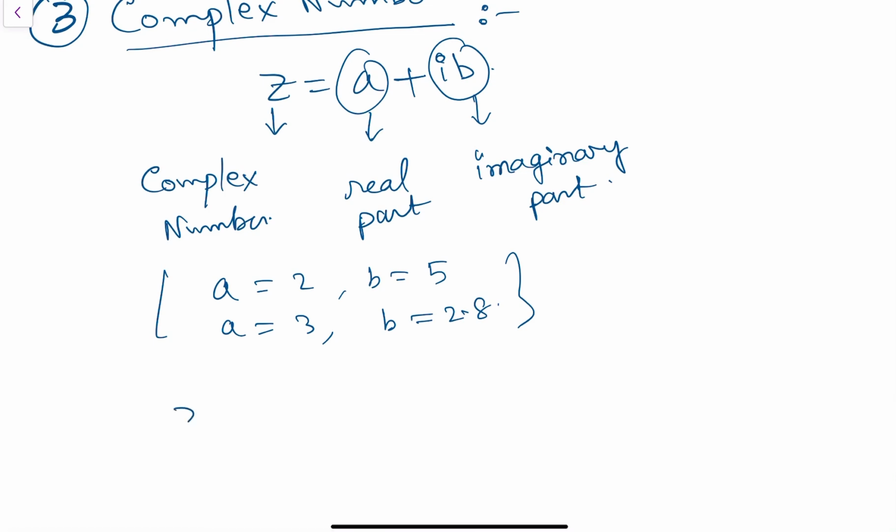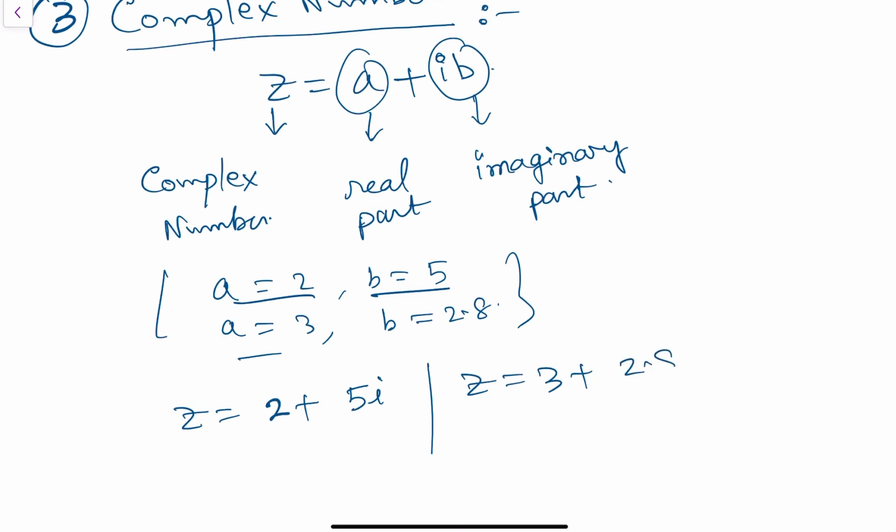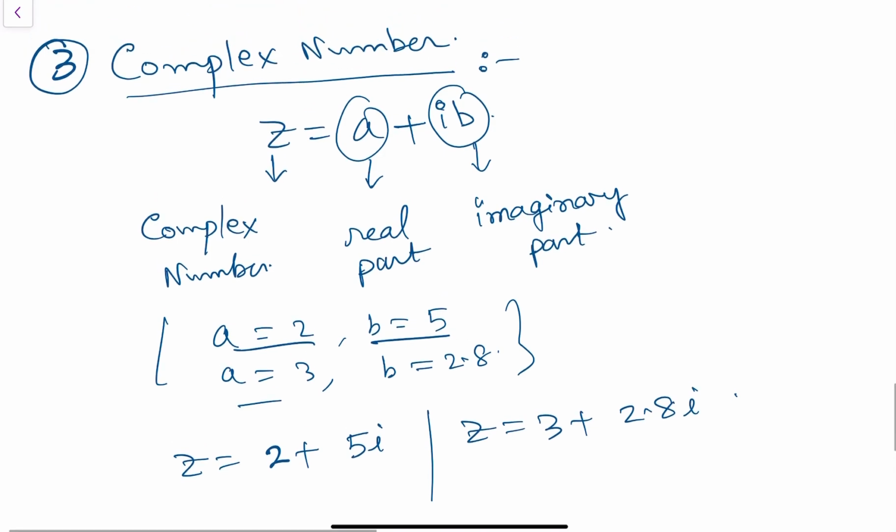Now here z equals, when a equals 2 and b equals 5, simply put the values here: a is 2 plus b is 5 times i. And another complex number, when a equals 3, z equals 3 plus, here b is 2.8 times i. So all these are complex numbers.